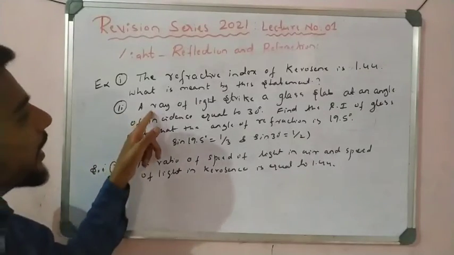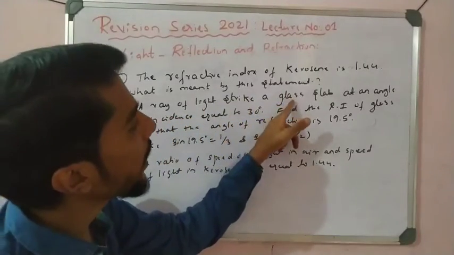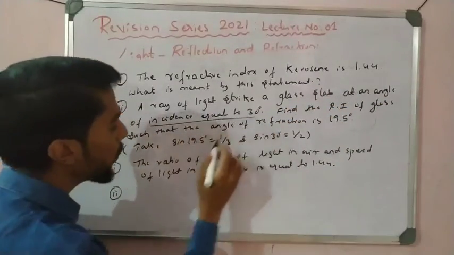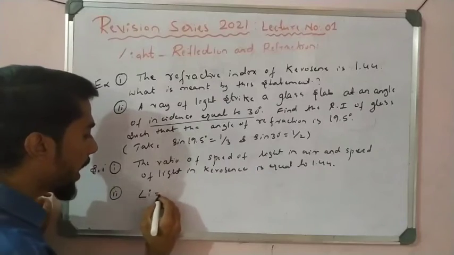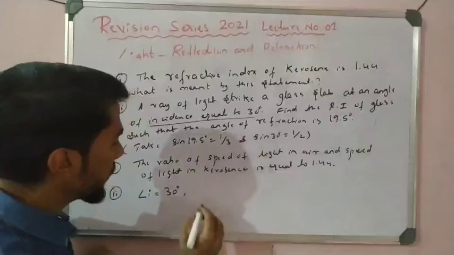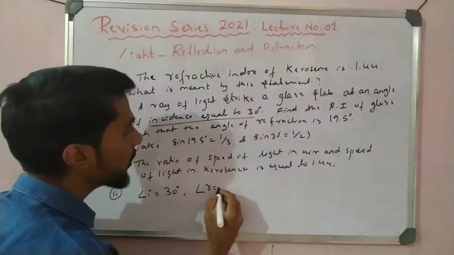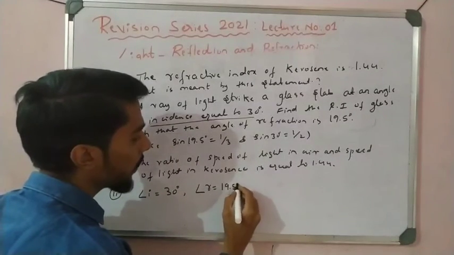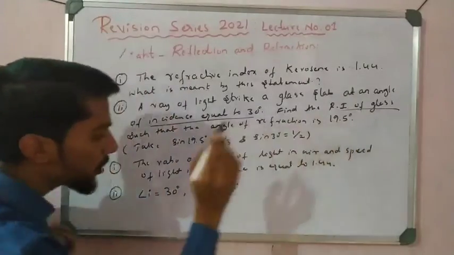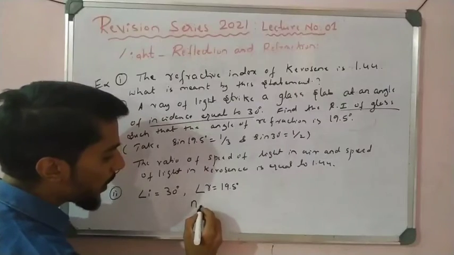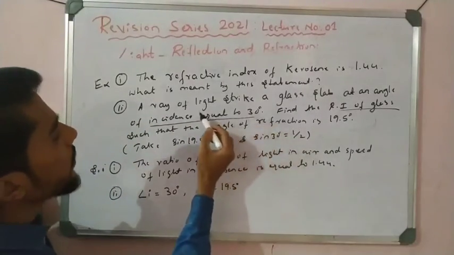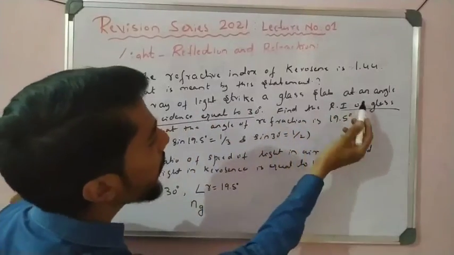A ray of light strikes a glass slab at an angle. The angle of incidence is given, 30 degrees, and the angle of refraction is also given. So here we have to find the refractive index of the glass. Simple: the refractive index of the glass with respect to air, since the ray of light strikes the glass from air.